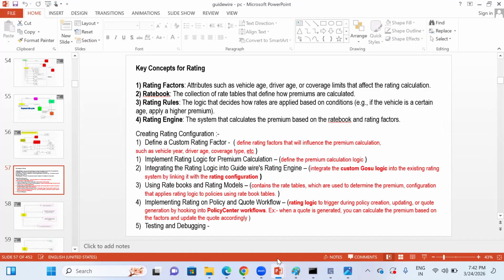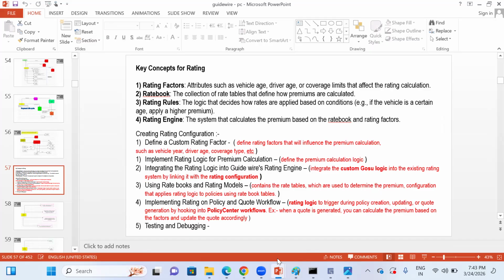Based on the conditions, it is very simple. An old vehicle, there is a possibility of high risk, so premium will be higher. If it's a new vehicle, you don't find much risk, because in terms of the condition I'm saying, so premium will be moderate or normal. The same way with a building also: for a years-old building the calculation is different, for a new building the calculation is different. So these are all what we call rating rules.